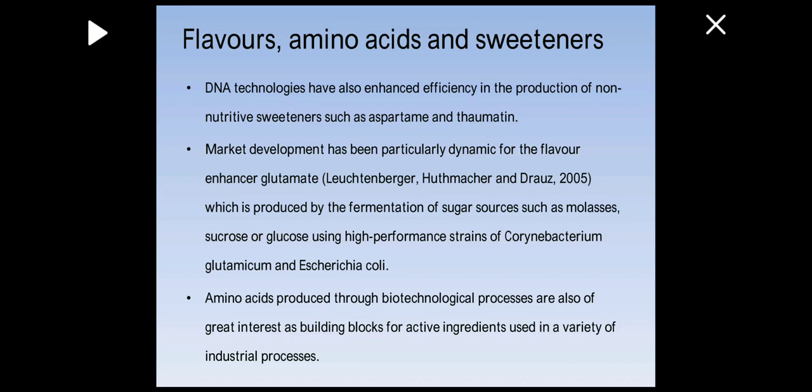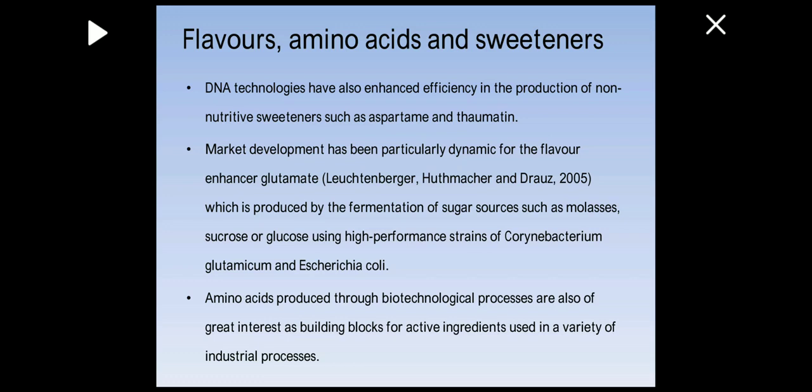So there are certain bacterial strains which are used for the production of a flavor enhancer, for example, glutamate. Glutamate is vastly used in many food products for the enhancement of flavor. Amino acids produced through biotechnological processes are also of great interest as building blocks for the active ingredients used in a variety of industrial processes.